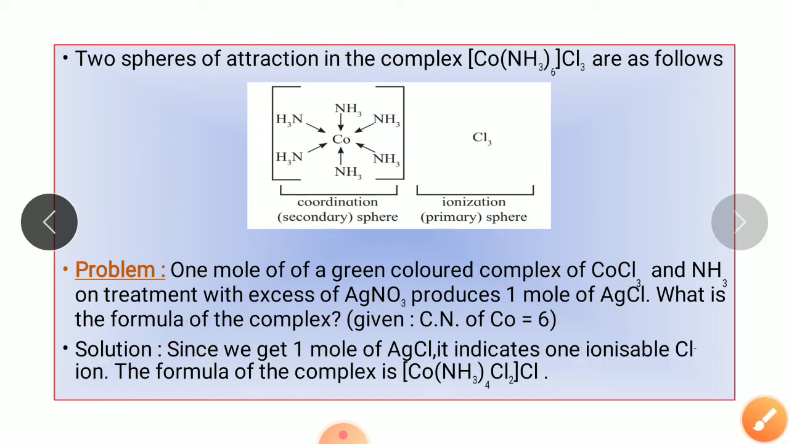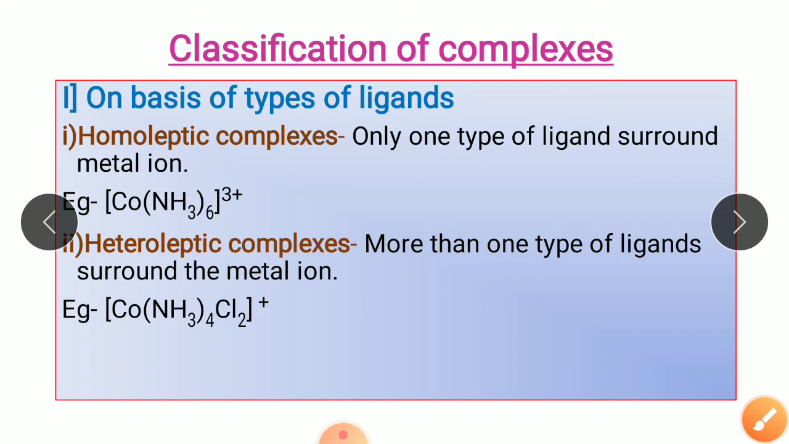Now moving on to the next point, that is classification of complexes. Complexes can be classified based on two things, that is, on the types of ligands and on the type of charge which the complex is carrying. So first, study the classification of complexes based on the types of ligands. There are two types of classification here, homoleptic and heteroleptic complexes.